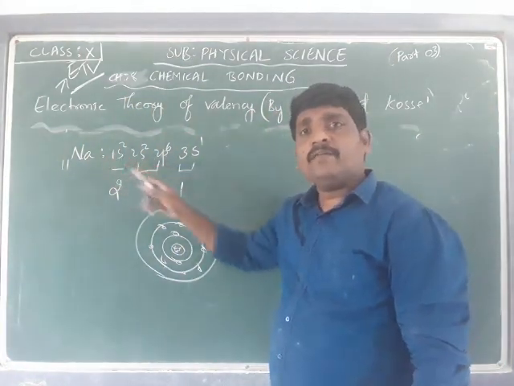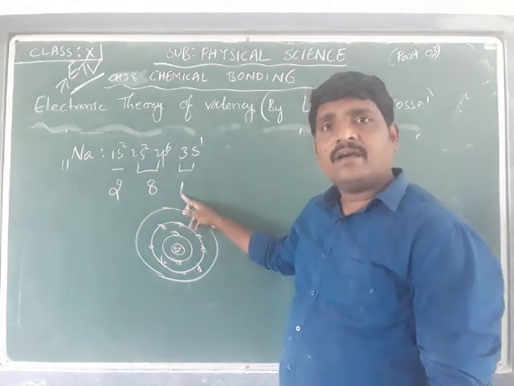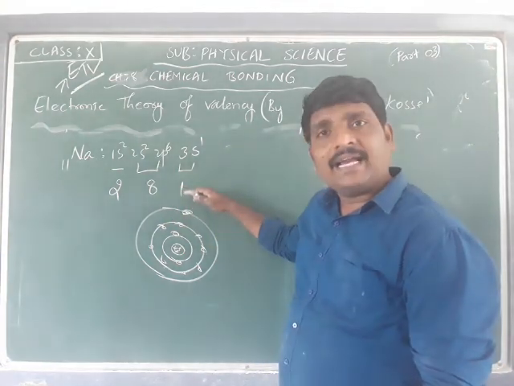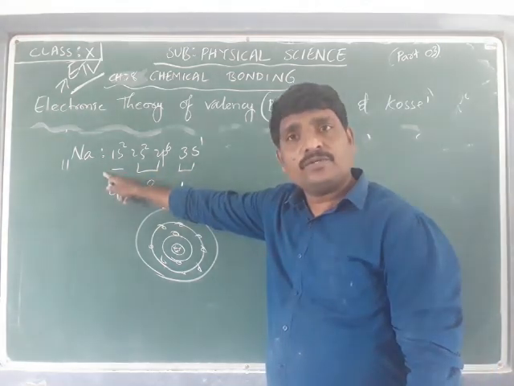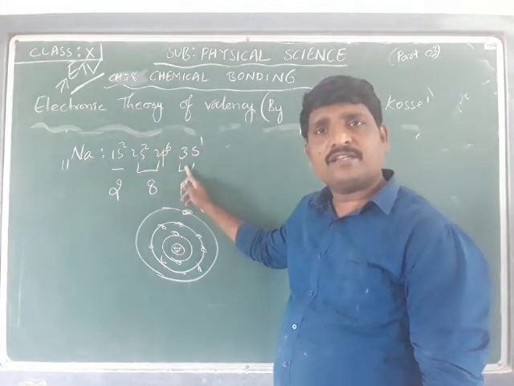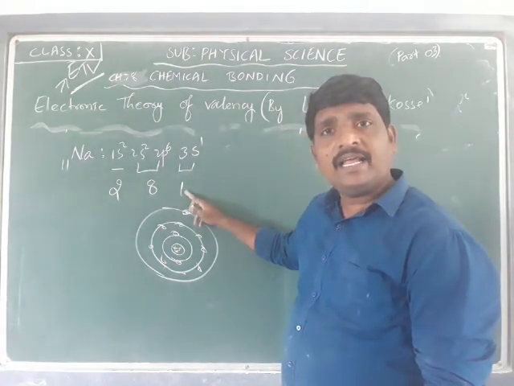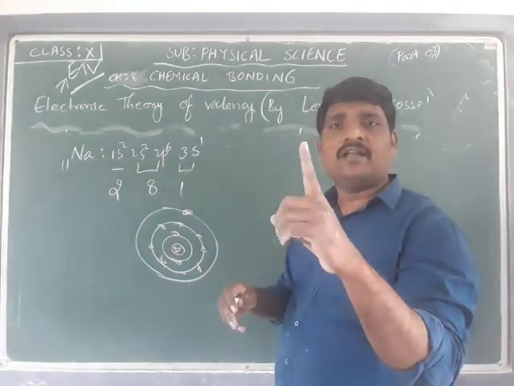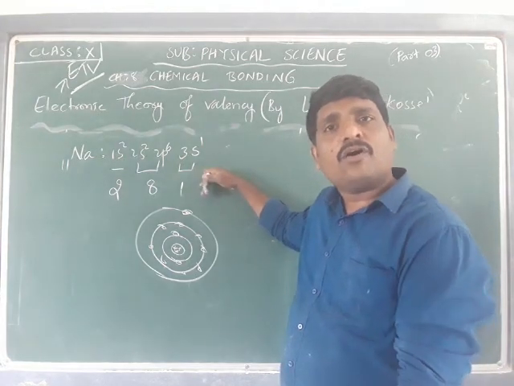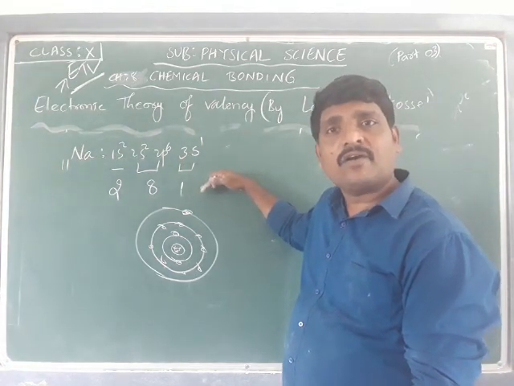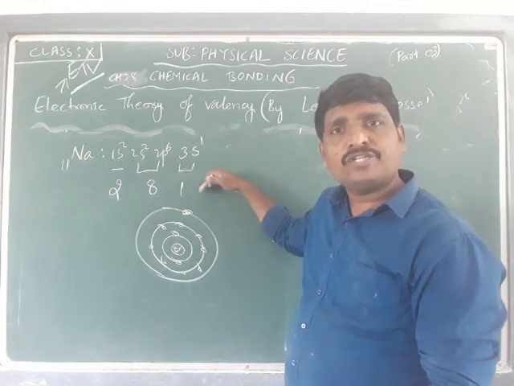If you observe the configuration of sodium, the outermost shell contains only 1 electron. That confirms that it does not have 8 electrons or an octet in the outermost shell.